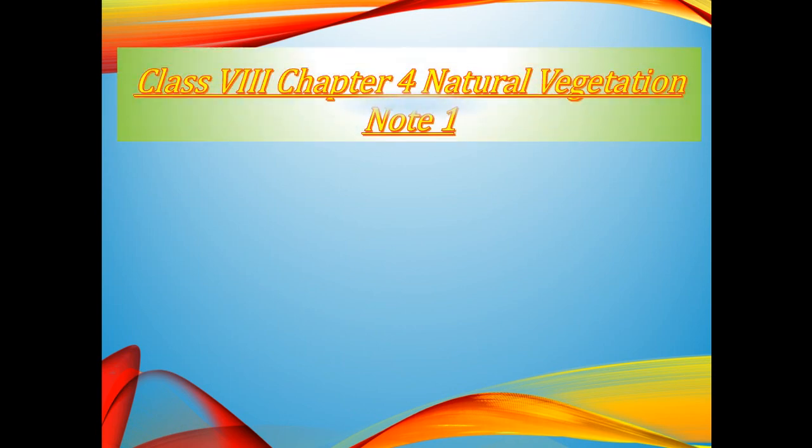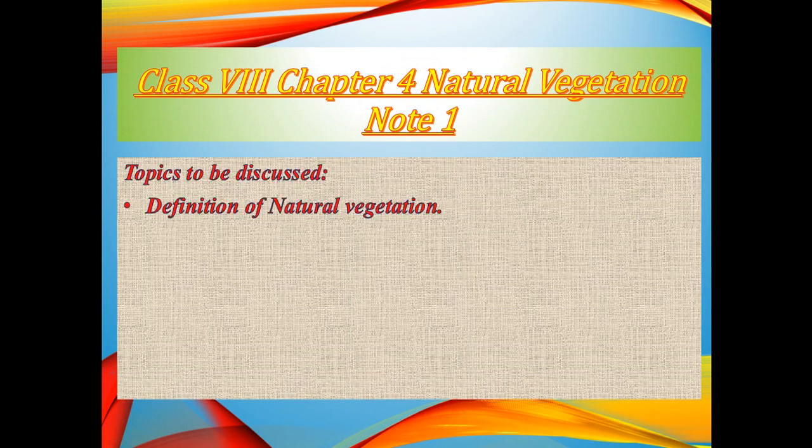Today I'm going to start chapter number 4, and today is the first class of the chapter. The name of the chapter is Natural Vegetation. The topic that I'm going to discuss: what do you mean by the term natural vegetation? Have you ever thought that the natural vegetation prevailing over the entire world is uniform, the same throughout the places? No. There are some factors that influence this diversity of natural vegetation. So we will discuss those factors that influence natural vegetation.